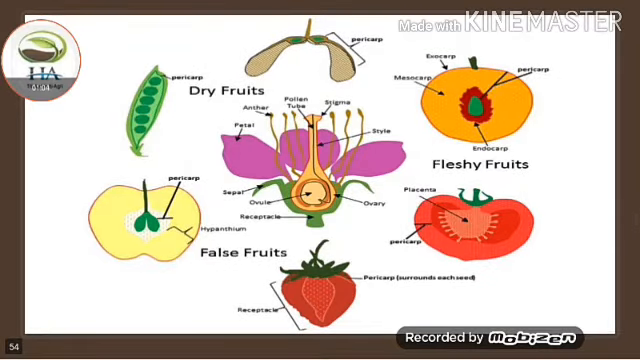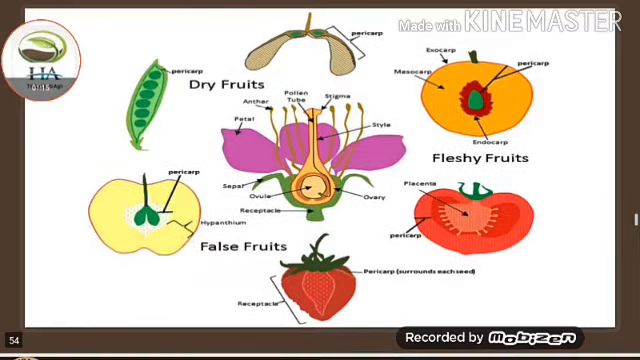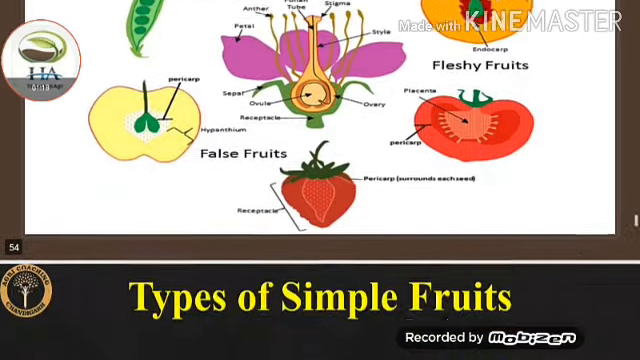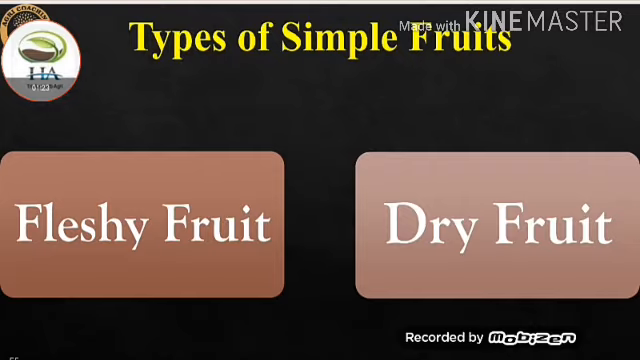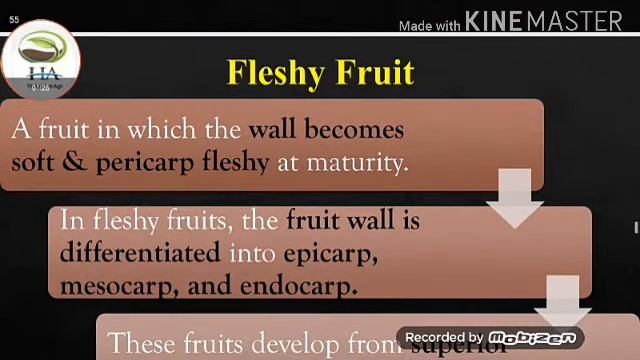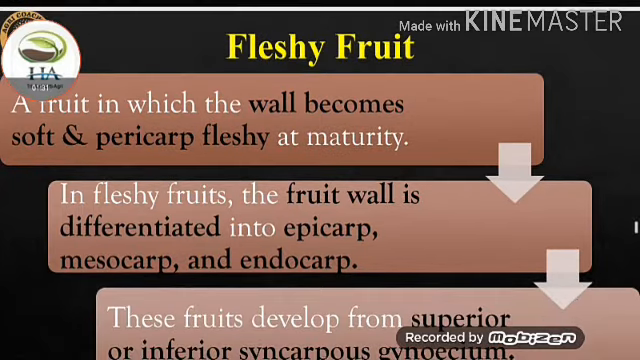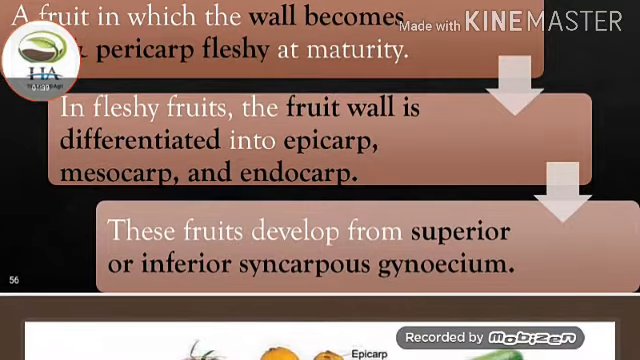Here you can see the dry fruits, false fruits and fleshy fruits. Next is types of simple fruits, fleshy fruit and dry fruit. Fleshy fruit is a fruit in which the wall becomes soft and the pericarp fleshy at maturity. In fleshy fruits, the fruit wall is differentiated into epicarp, mesocarp and endocarp. These fruits develop from the superior or inferior syncarpous gynoecium.